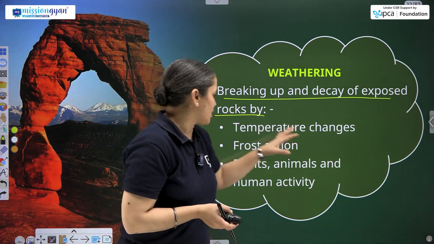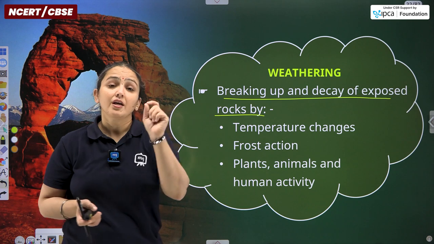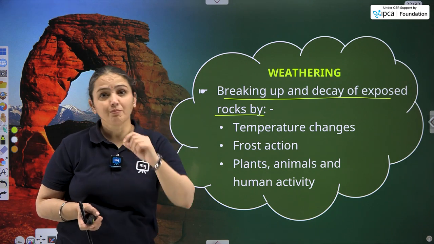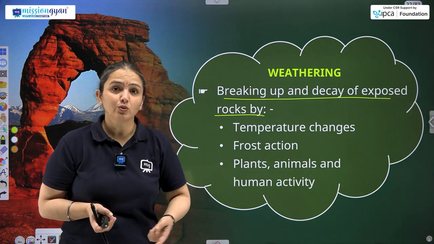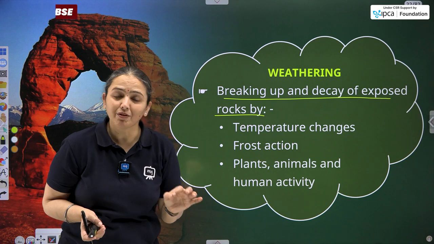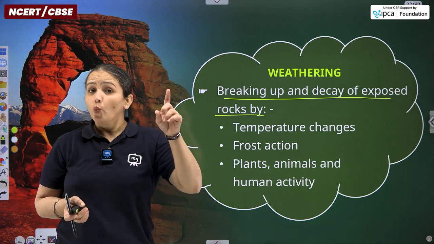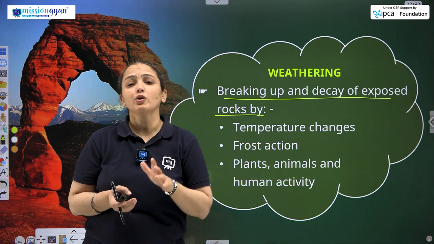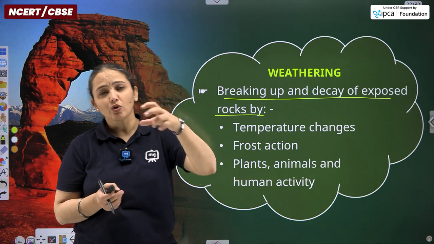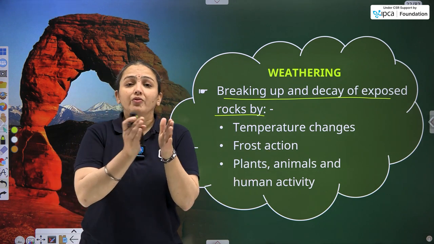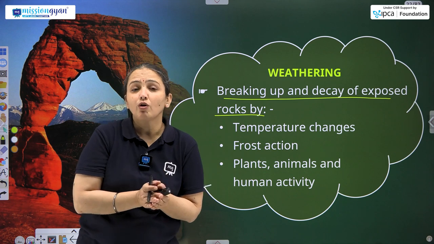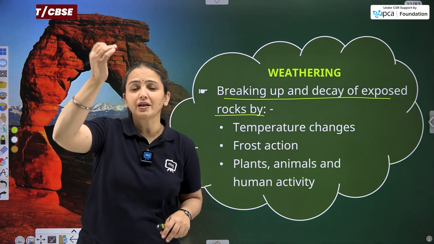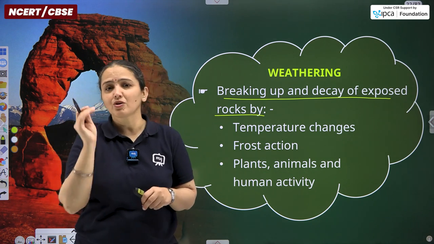So, temperature changes, every rock particle do have some minerals, every mineral do have either or type of chemical composition. When that chemical composition or when those chemicals come in contact with the high temperature or low temperature, or they come in contact with the variation of the diurnal temperature, during day temperature rises, during night temperature drops.